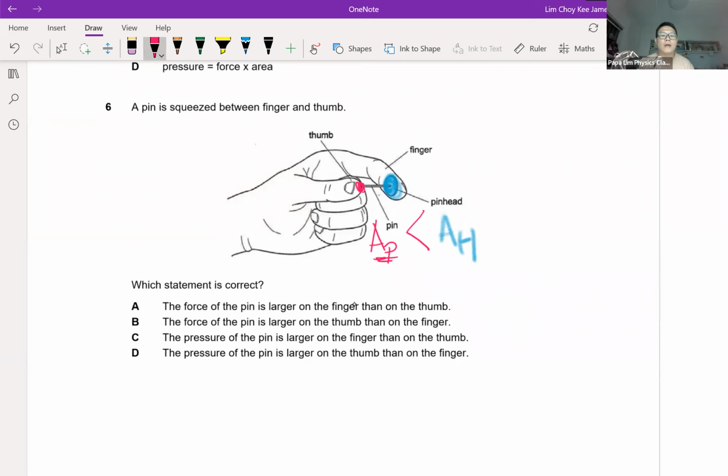So if I apply a force on the pin head, let's make a standard assumption that the forces are the same. So I'll find that at the pin head, versus, sorry, wrong color. So this is the pin head.